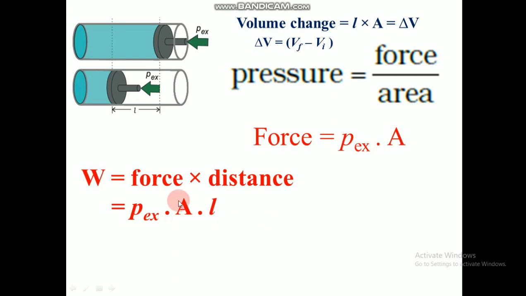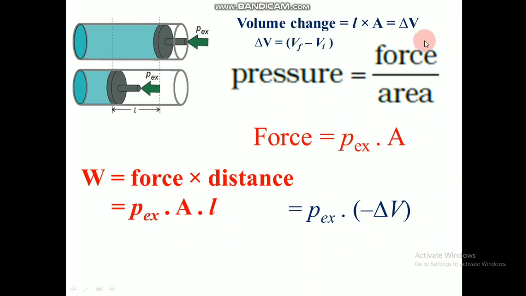And from this, what can we write? We can alter this equation to P external into minus of delta V, because A into L is delta V. If we see, L into A is equal to delta V, or change in volume, that we are substituting here. And why do we give this minus?